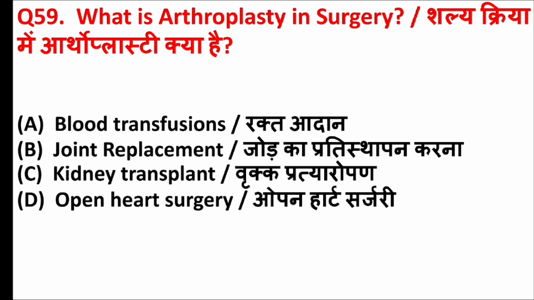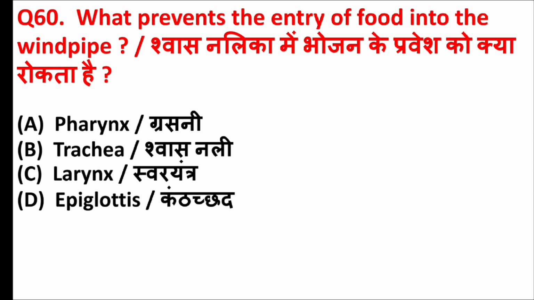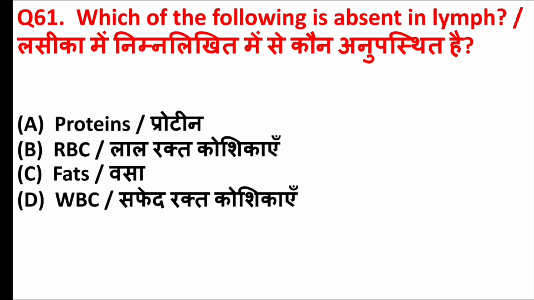What is arthroplasty in surgery? Answer is option B, joint replacement. What prevents the entry of food into the windpipe? Answer is option D, epiglottis. Which of the following is absent in lymph? Answer is option B, RBC.